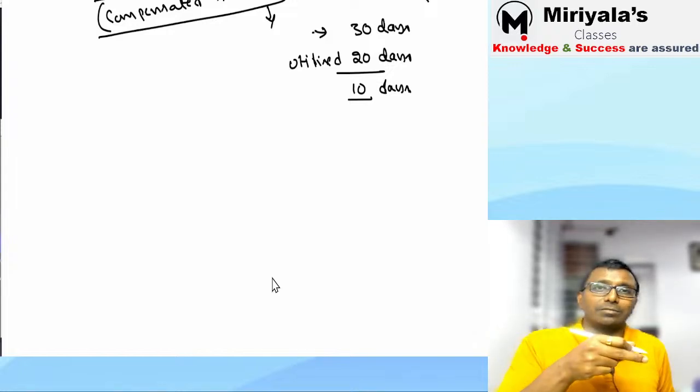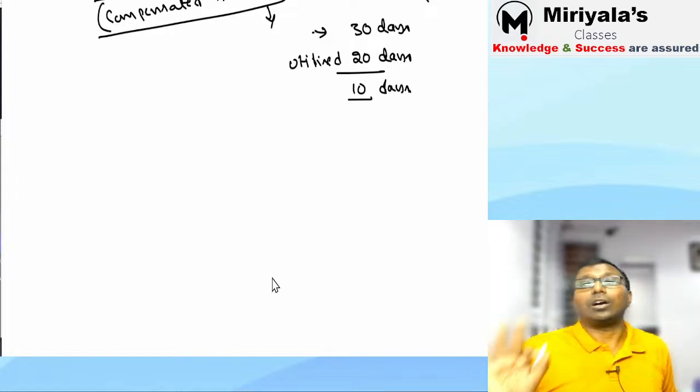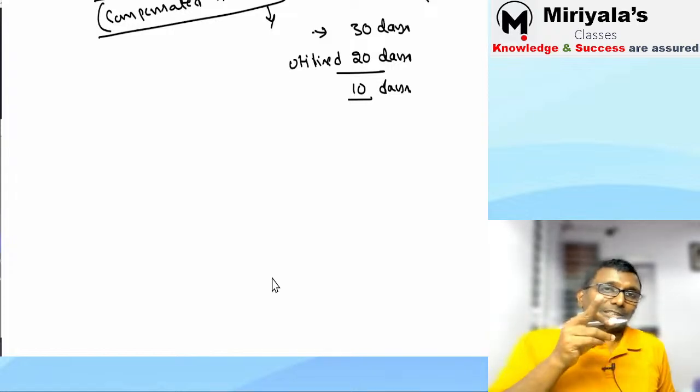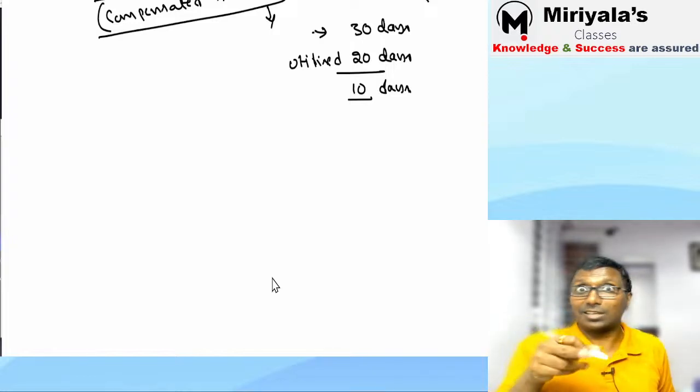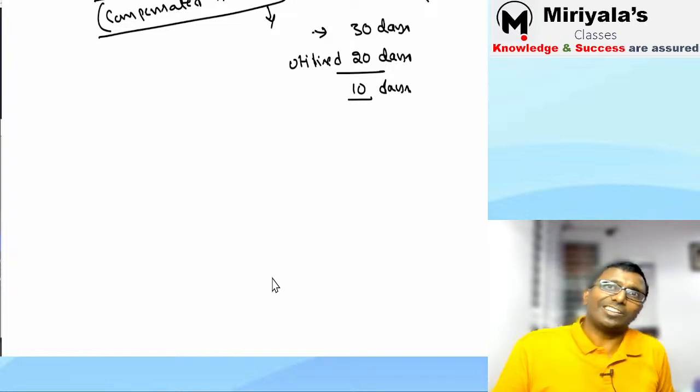That means you worked here, so for the 10 days you take salary. That is one. Some people, what they do, see, current year 10 days you did not utilize. So next year 30 days will come normally plus the 10 days. Totally 40 days you enjoy in the next year.